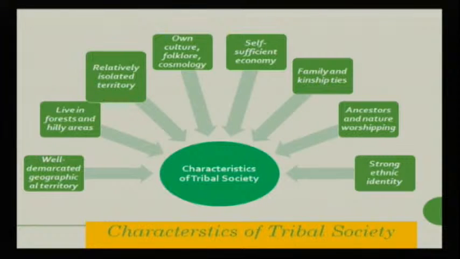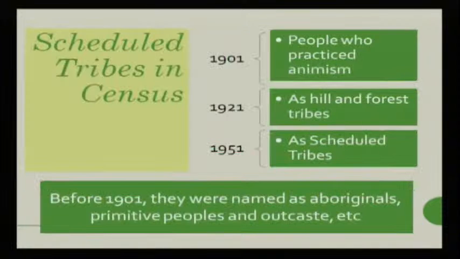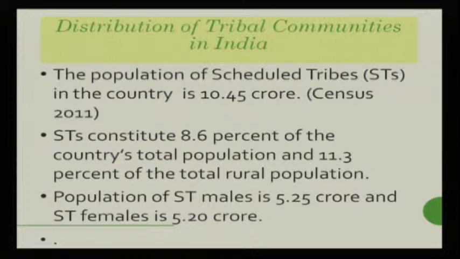the last session. If we talk about how scheduled tribes are described in different censuses, in the 1901 census they were characterized as people who practiced animism, and in 1951 they are referred to as scheduled tribes. If we talk about the distribution of tribal communities in India, their population is 10.45 crore in the 2011 census, and scheduled tribes constitute 8.6% of the country's total population and 11.3% of the total rural population.